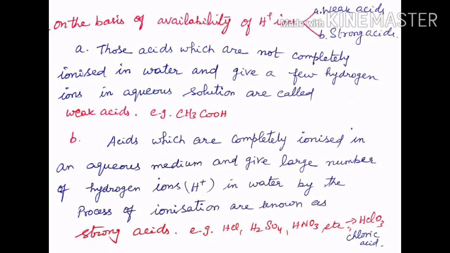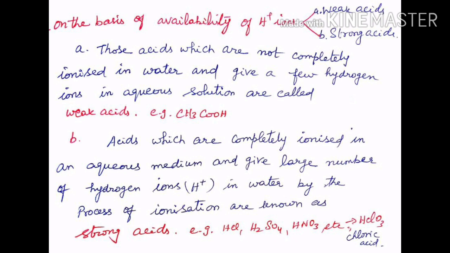In the previous class, we have learned that on the basis of the source, the acids are classified into mineral acids and organic acids. Similarly, on the basis of availability of H plus ions, acids are categorized into weak acids and strong acids. Acids which are not completely ionized in water and give a few hydrogen ions in aqueous solution are called weak acids. Example, acetic acid CH3COOH and carbonic acid H2CO3.